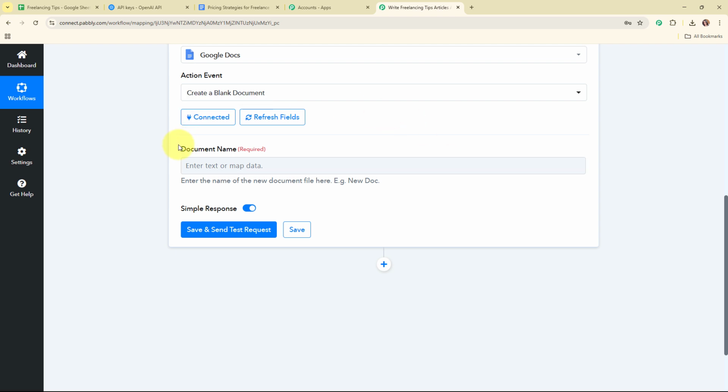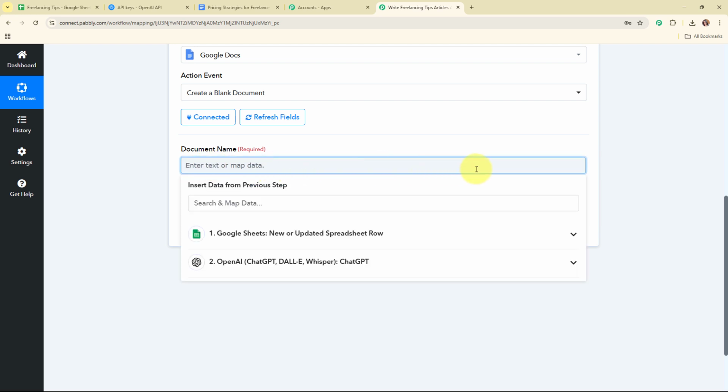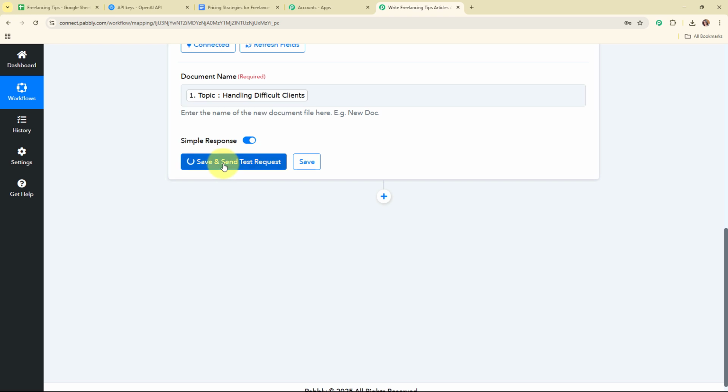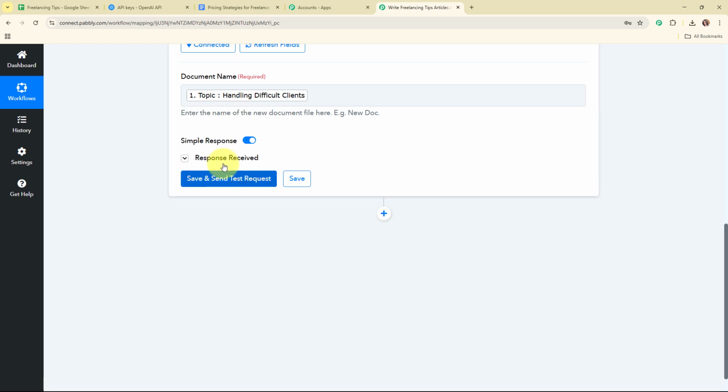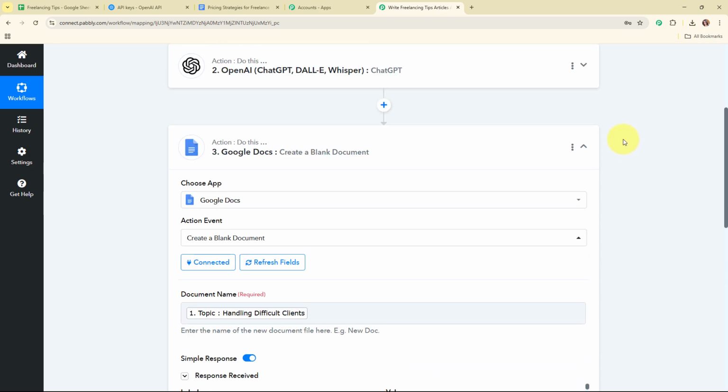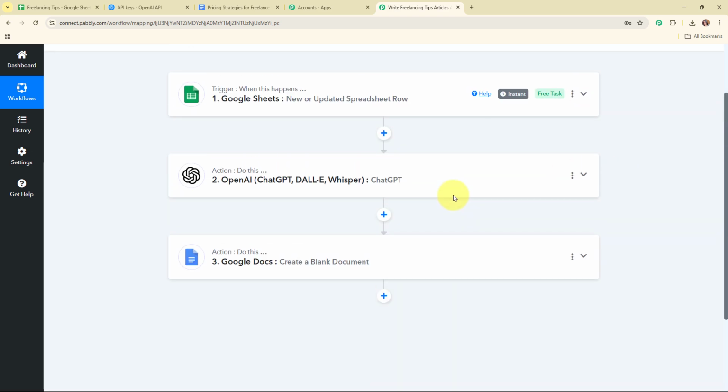So moving forward, it is asking me to enter the document name. Instead of entering the document name manually, I'm going to map the data. I want my document name to be similar to the title I've added in my Google Sheets. So I'm going to add the title over here, and then click on save and send test request. And here you can see we have received a successful response. That means we have successfully created a new blank document in our Google Docs account.